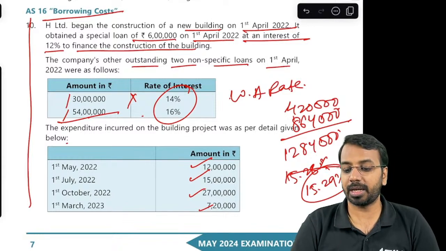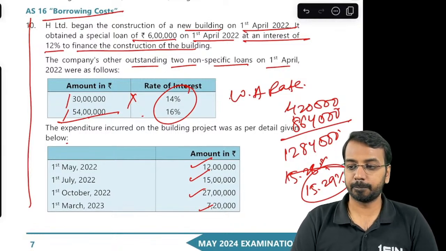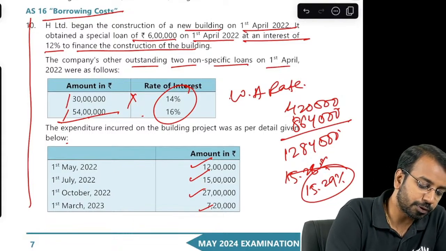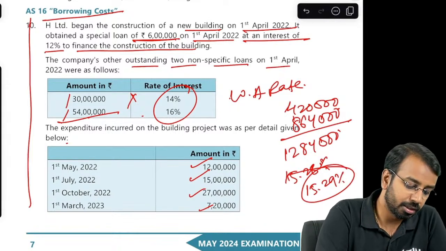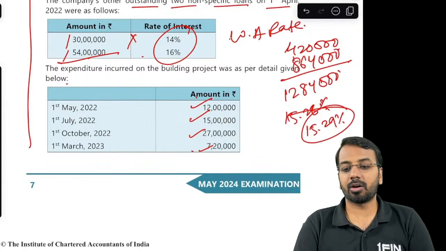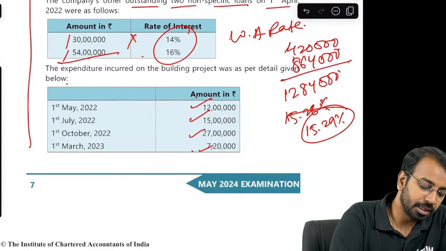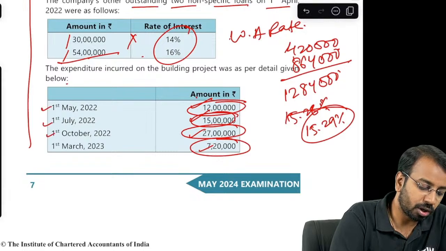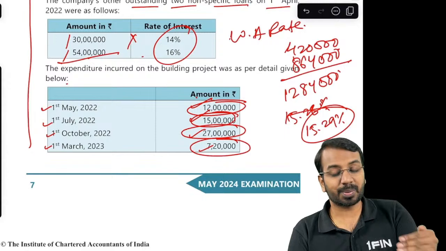Now, how much interest should be capitalized? What you need to understand is you have specific borrowings of 6 lakhs on 1st of April and you have remaining expenses. Now these expenses are not incurred on an even basis. If you see this 12 lakhs, this 15 lakhs, this 27 lakhs, this 7 lakh 20,000, they are not incurred on even basis. They have been incurred on a spread out basis, right?